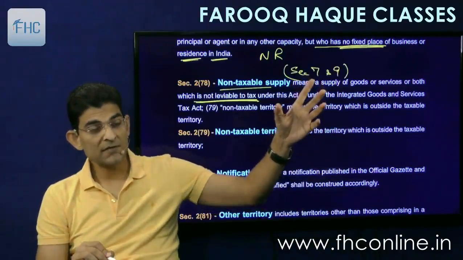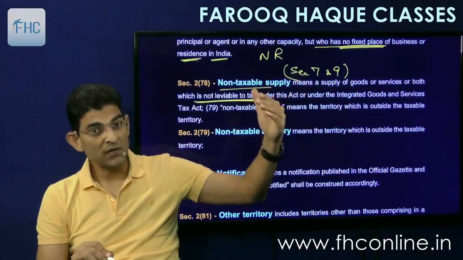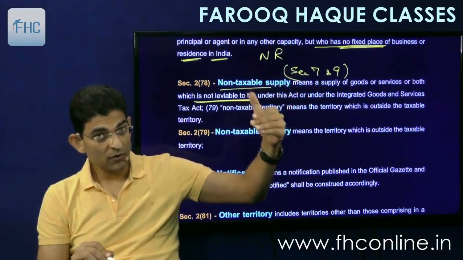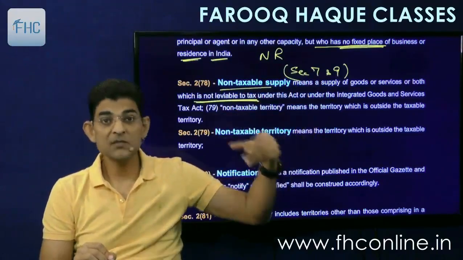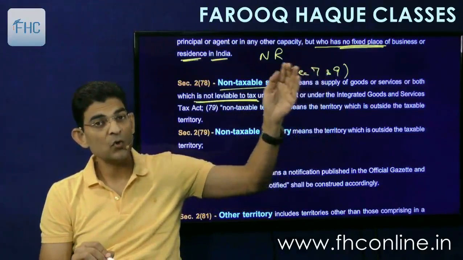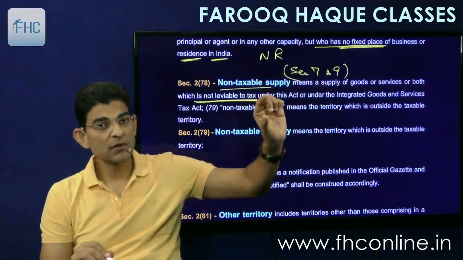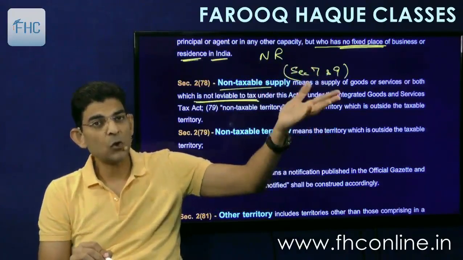So when we'll go to the levy section, we'll see section 7 is definition of supply. So in supply also there are some things excluded, certain transactions which are not called a supply. So if they are not called a supply, means there is no levy on them. And section 9 also lists certain goods which are not covered by the GST law, basically alcoholic liquor.